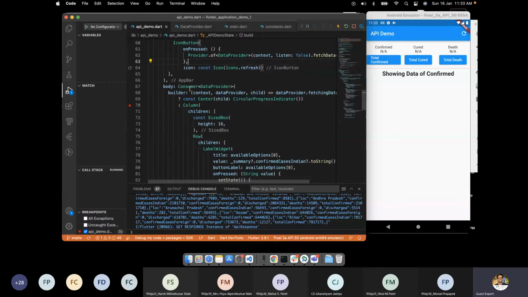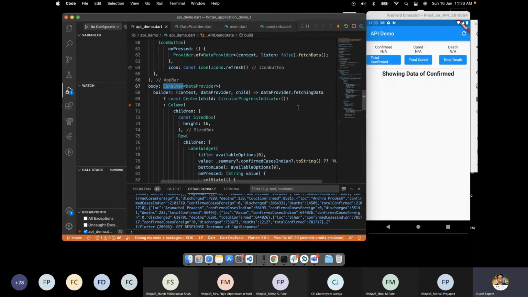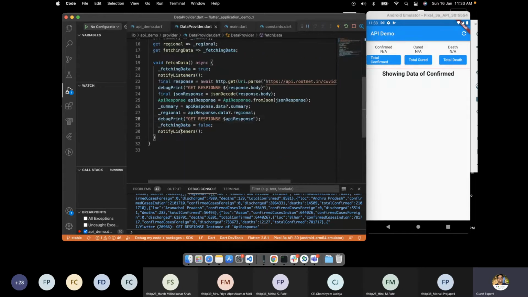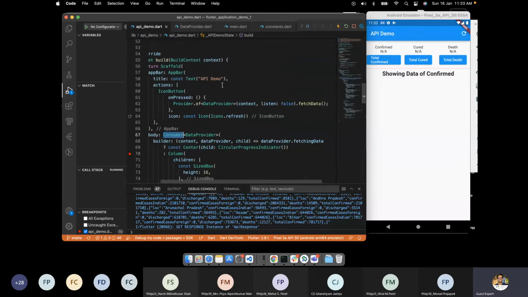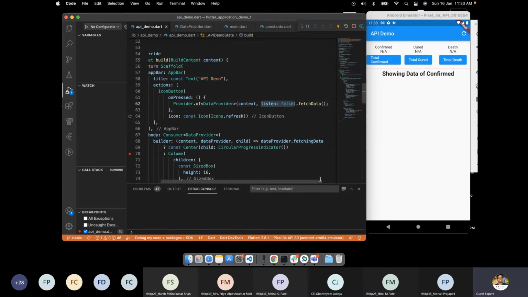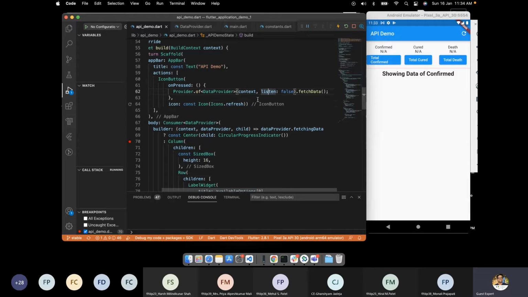And whenever the consumer or any variable gets changed like this using the notifier, then only you can rebuild the stuff, but don't rebuild the whole provider. And that's why we have put listen equal to false. So when I used the provider earlier, this kind of API was not there. This has been updated. So sorry from my end that I didn't do the proper homework. I thought it is the same, but it has now been updated.